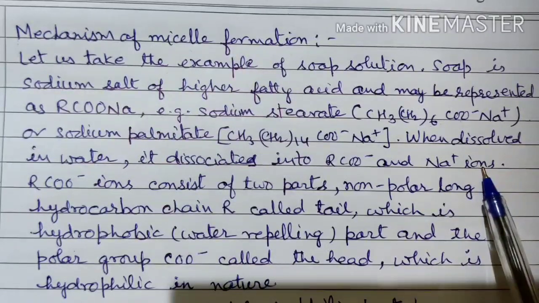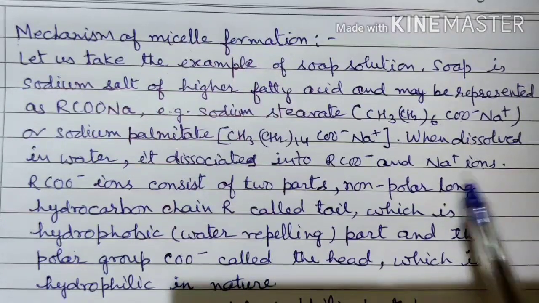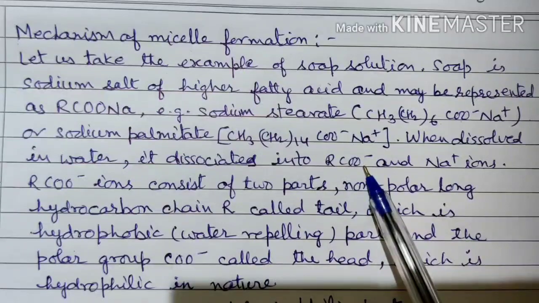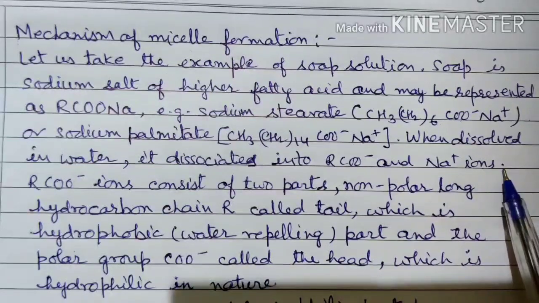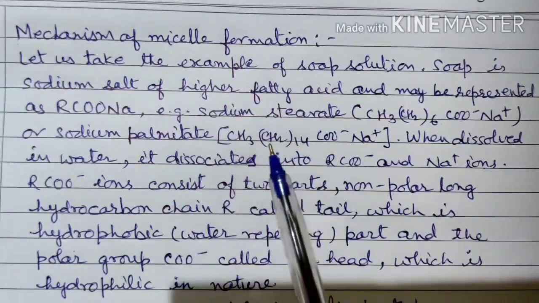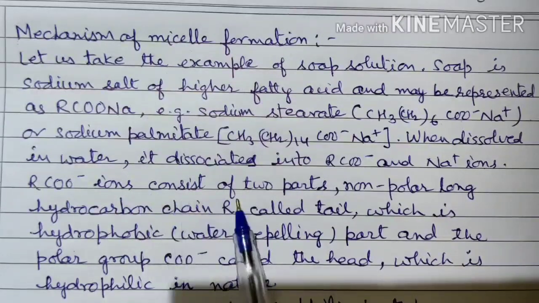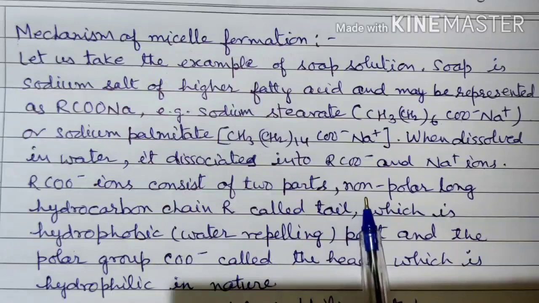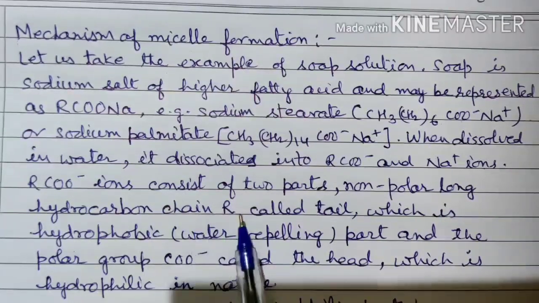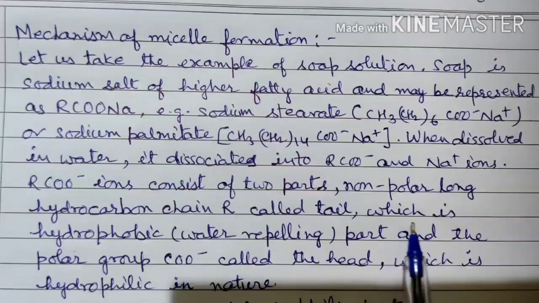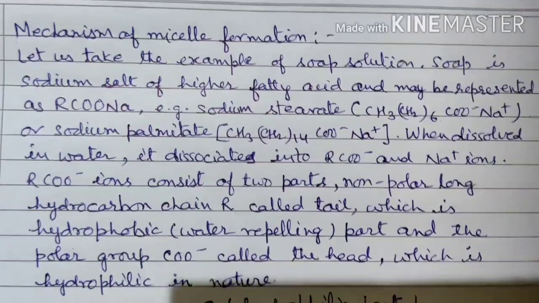Now when it dissociates, it is converted into RCOO minus and sodium positive ion. Now RCOO minus ions consist of two parts. One part is the non-polar part, that is the long hydrocarbon chain, called the tail, which is hydrophobic or water repelling